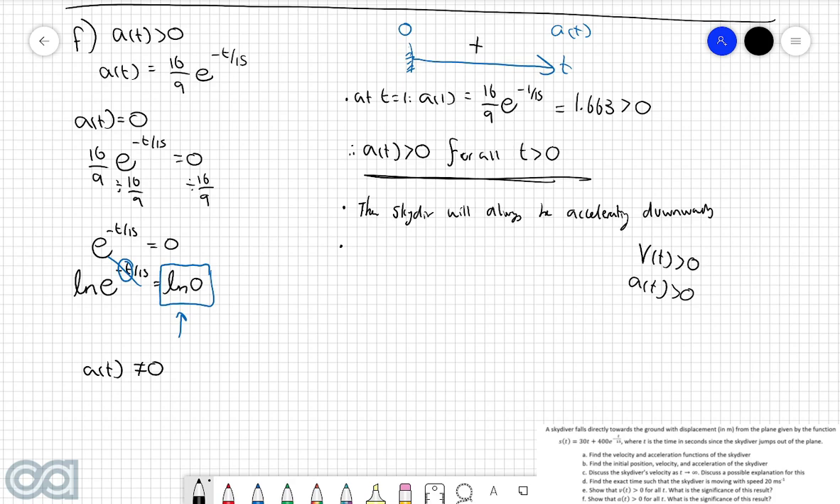And again, in the context of the problem, this makes a lot of sense. You don't suddenly expect the skydiver's speed to decrease when they are literally falling towards the ground. We expect that speed to be continuously increasing. So this is the other thing that we can write here. The skydiver's speed is always increasing.